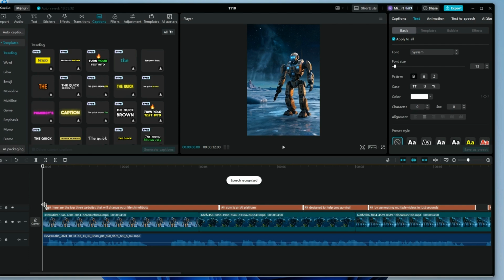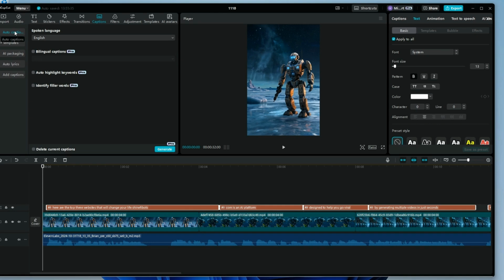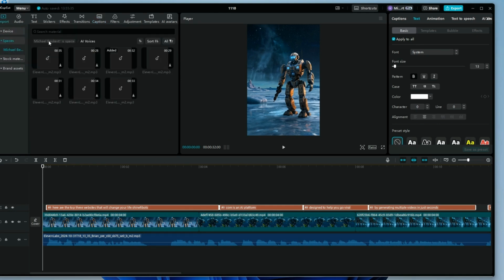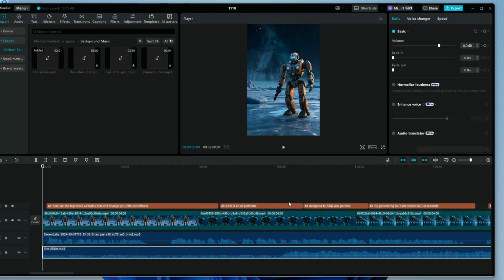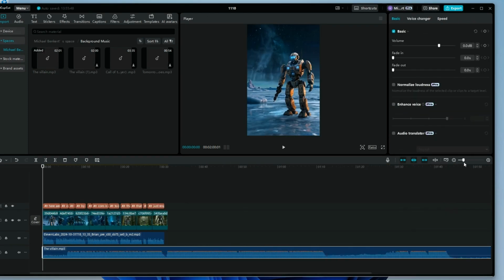And then after that, we are going to add some background music. Now that is just an addition. You don't have to import background music, but I like to. So background music is added.